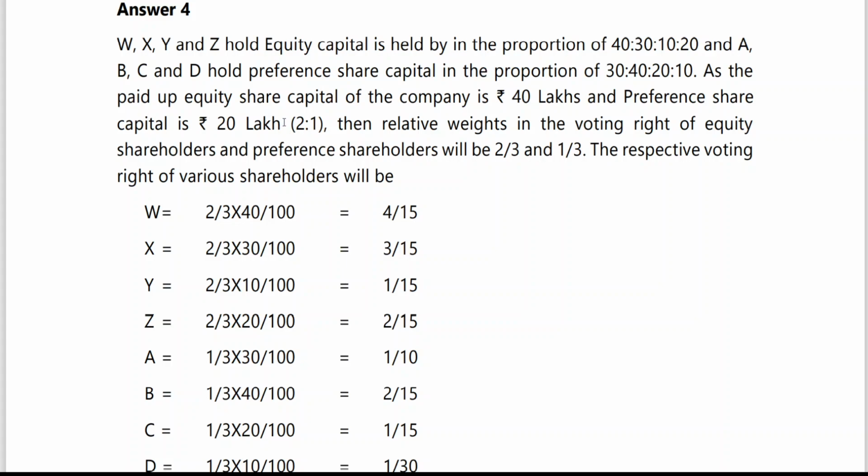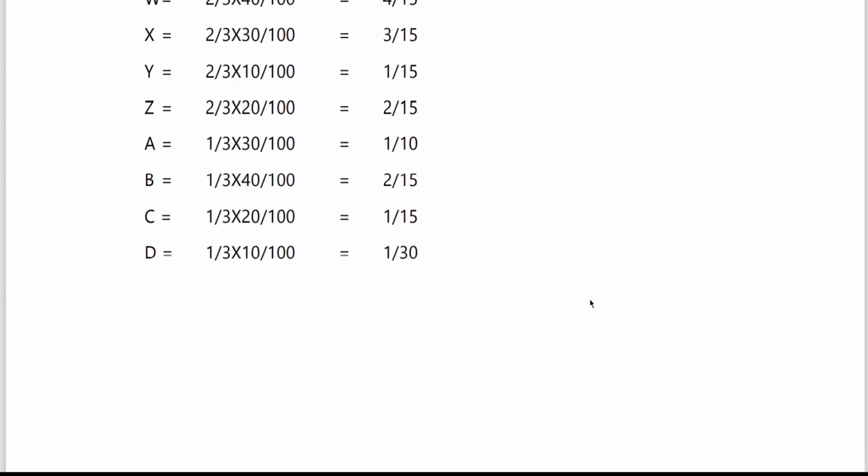2 times equity share capital, 1 time preference share capital. So I told you, you take the proportion 40 by 100. What is the ratio? 2 by 3. 2 by 3 into 40 by 100, 2 by 3 into 30 by 100, 2 by 3 into 10 by 100, like that. And 1/3 of 30 by 100, 40 by 100, 20 by 100, 10 by 100. That's it. This is your answer.